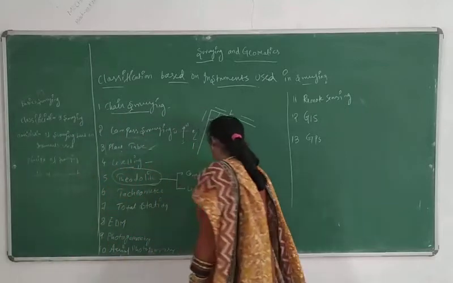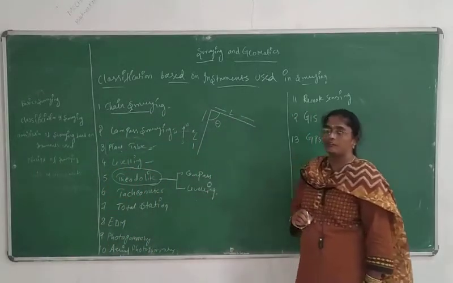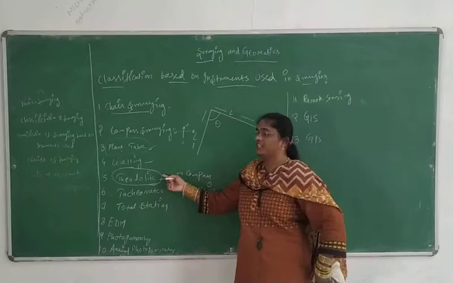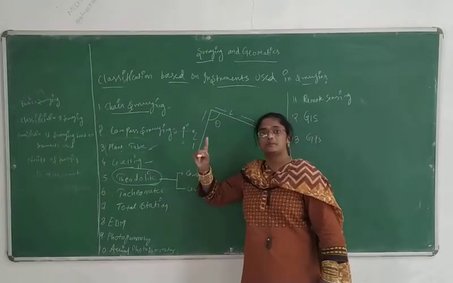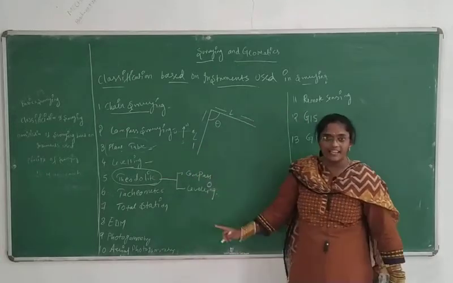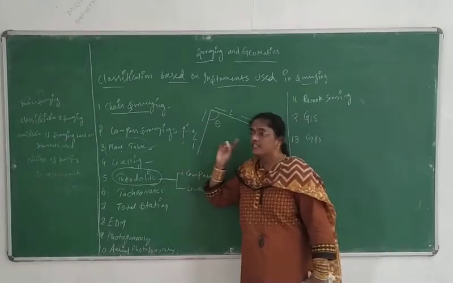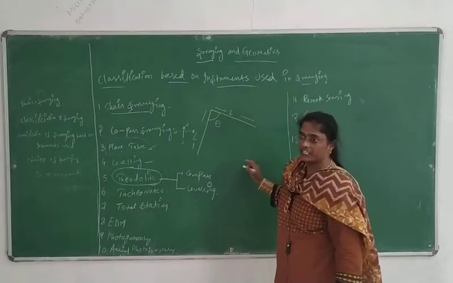So in theodolite, what will we be doing? Here we will be calculating horizontal angles plus vertical angles.